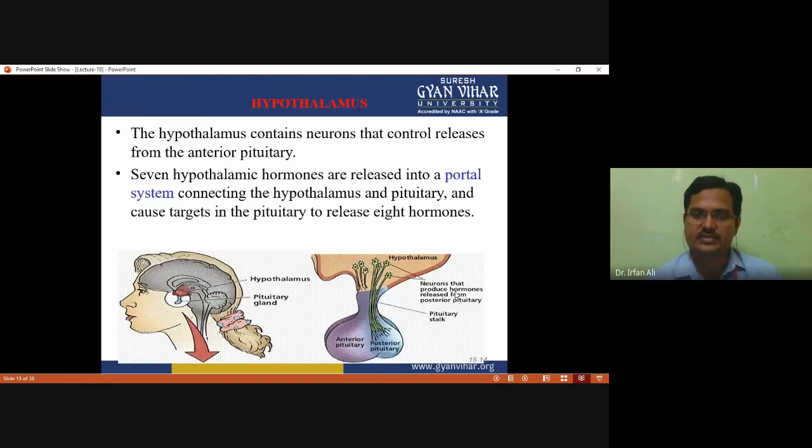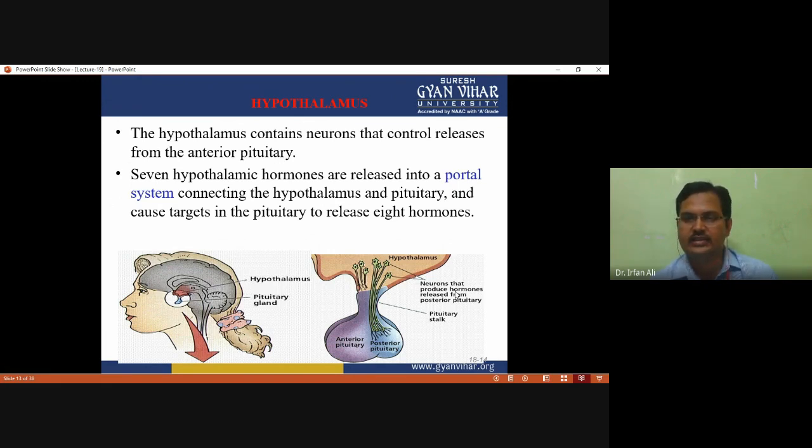So the first gland we have to discuss today is the hypothalamus. As in this figure you can see that the hypothalamus is located in the brain near the pituitary gland. And in the second frame you can see that the hypothalamus is connected with the pituitary gland by a stalk.